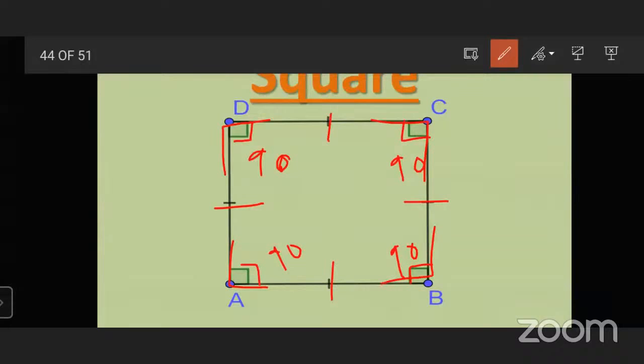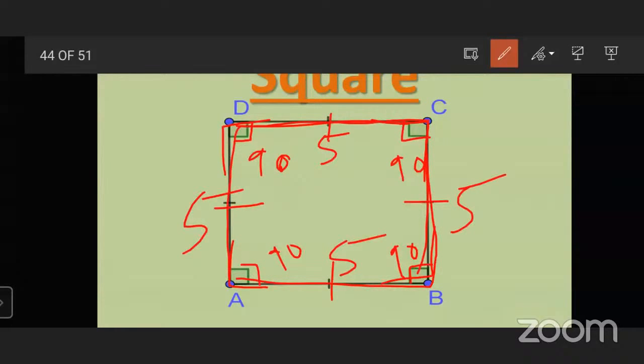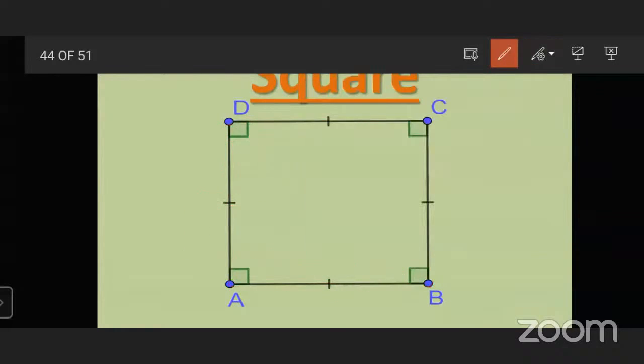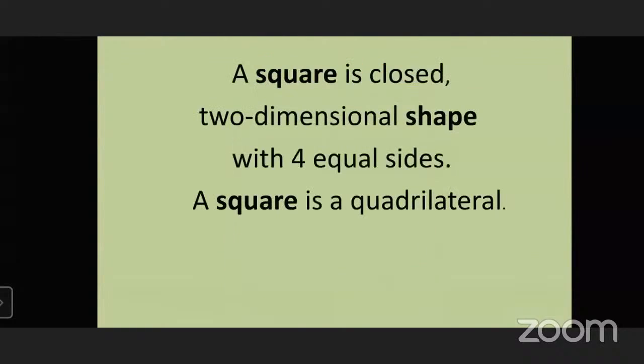If the measurement of one side is 5 centimeters, it means that this is also 5 centimeters, this is also 5 centimeters, and this is also 5 centimeters, because all the sides of a square are of equal measurement.